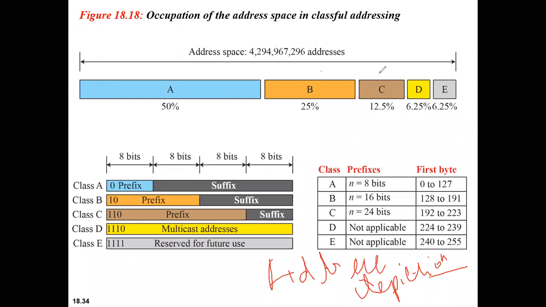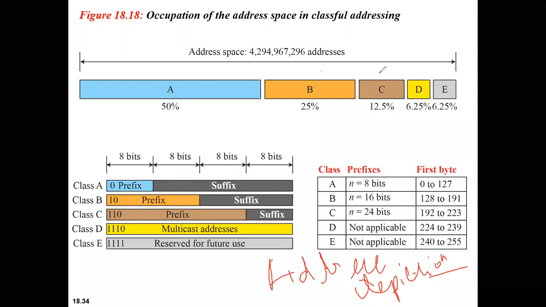Correct? Consider an example in order to understand this in a better way. Consider, say, 128 organizations in the world. Okay, the classes can be assigned to only 128 organizations, but each organization needs a single network. For example, if I'm talking about class A, right? Class A can be assigned to 128 organizations, but only a few of them require it, others don't. So there is a wastage of addresses.